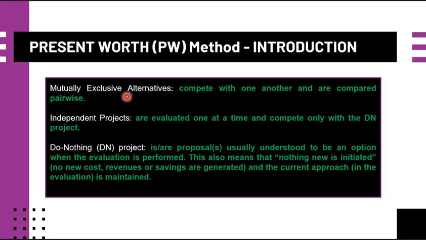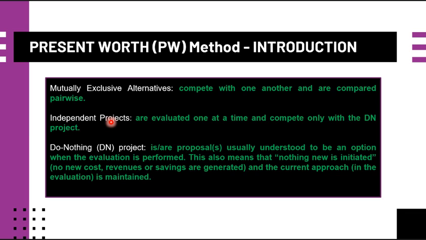Okay, so for these independent projects, one, two, or more, in fact all of the projects that are economically justified can be accepted, provided that the capital is available. But if the capital is limited, you can opt to use not all economically justified alternatives, but you can select two. And this leads to two fundamentally different evaluation bases for mutually exclusive alternatives and independent projects, as stated here.